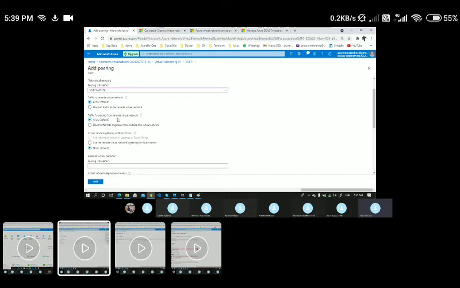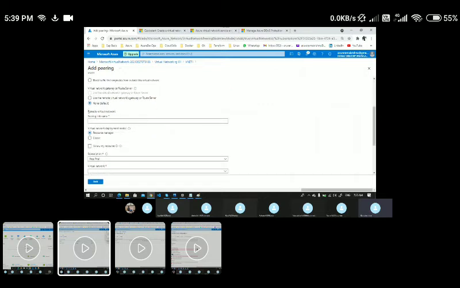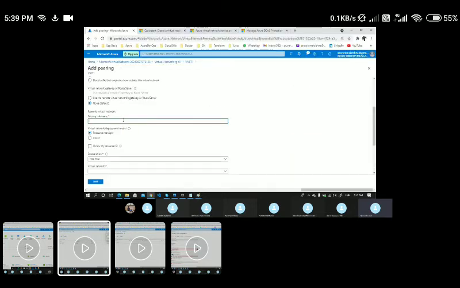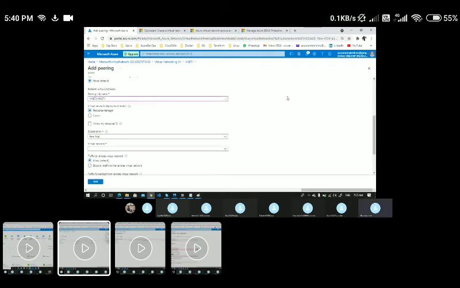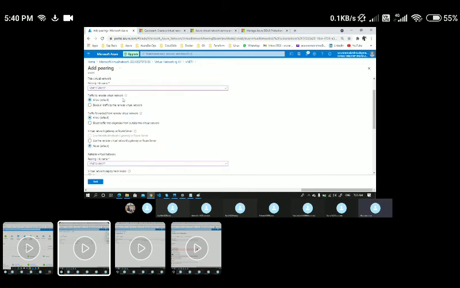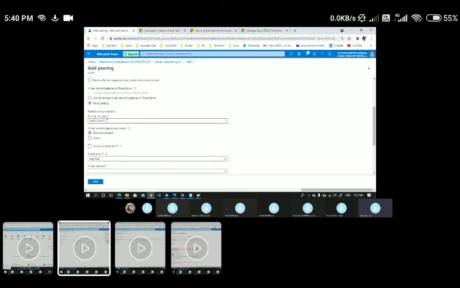Traffic forwarded from the remote virtual network, that means the reverse way from VNet 2 to VNet 1, we can allow it. In addition, VPN gateways and other settings, if you want, you can do it. Here we need to give the remote virtual network name, which in this case will be VNet 2. So let's go back here and do VNet 2 to VNet 1. Same here: this one I'm doing for VNet 1 to VNet 2, and here I'm doing VNet 2 to VNet 1.